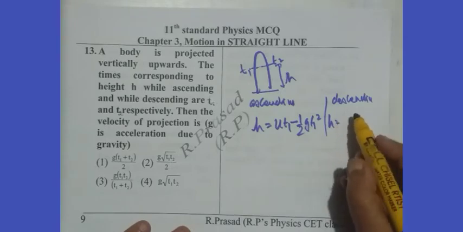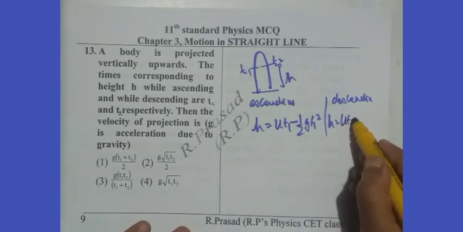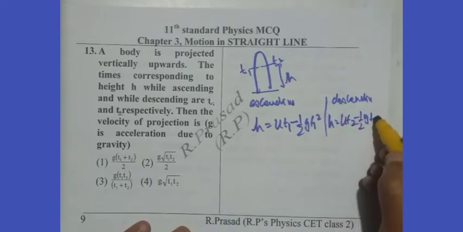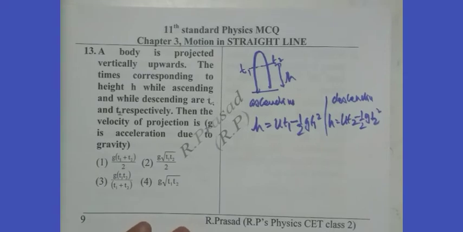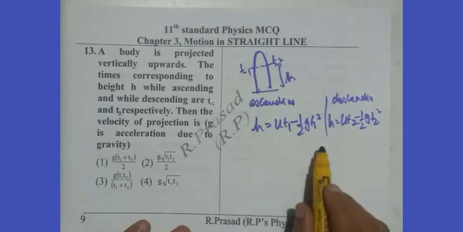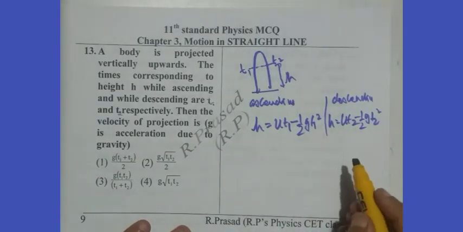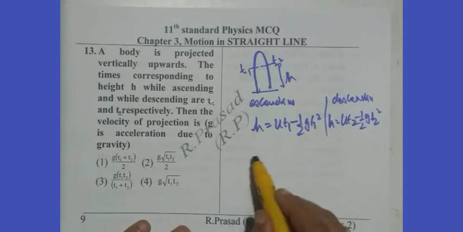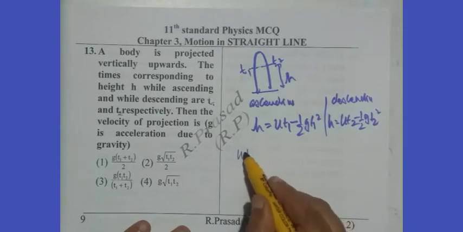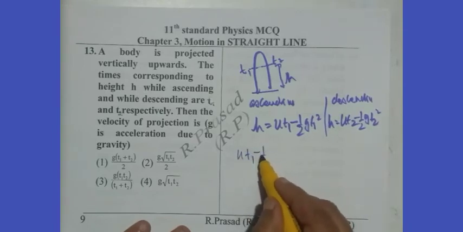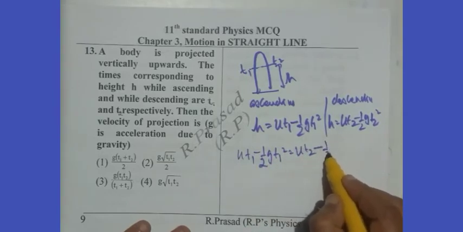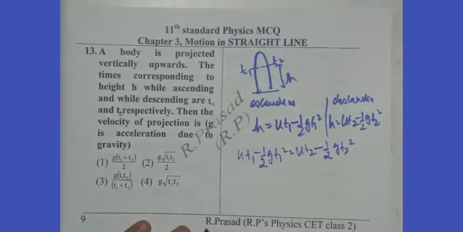Now h equals ut2 minus half gt2 square. So equate these two, we'll get the final answer. In both the things displacement remains same. We equate them: ut1 minus half gt1 square equals ut2 minus half gt2 square.